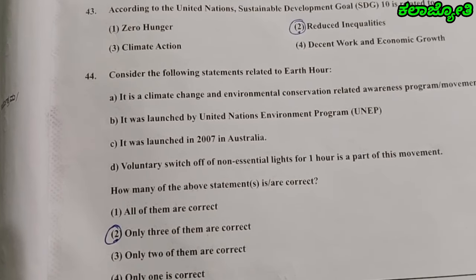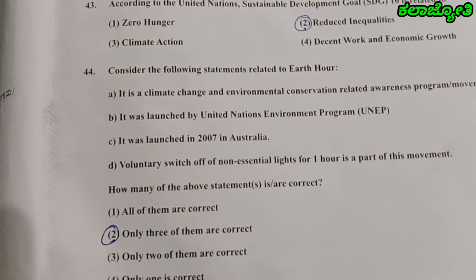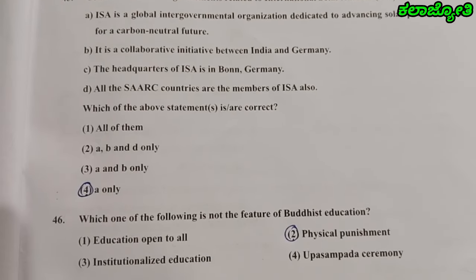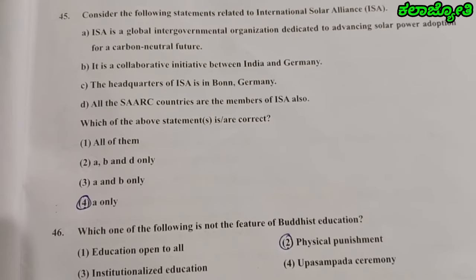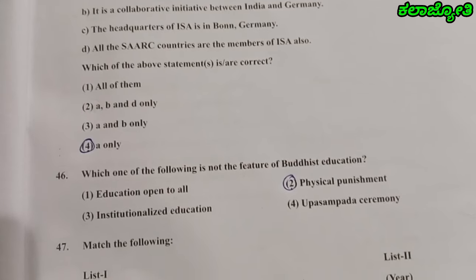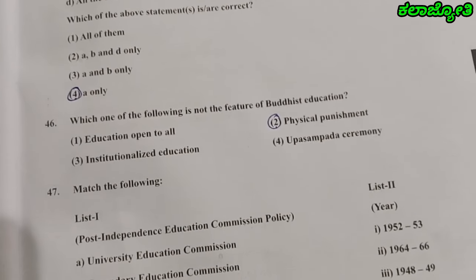Question number 43, the right answer is the second one. Question number 44, the right answer is the second one. Only 3 of them are correct. Question number 45, the correct answer is 4, only A. Question number 46, the correct answer is the second one, physical punishment.